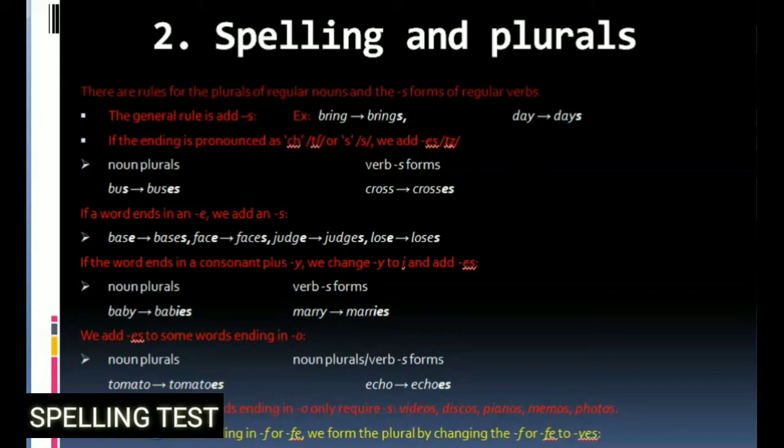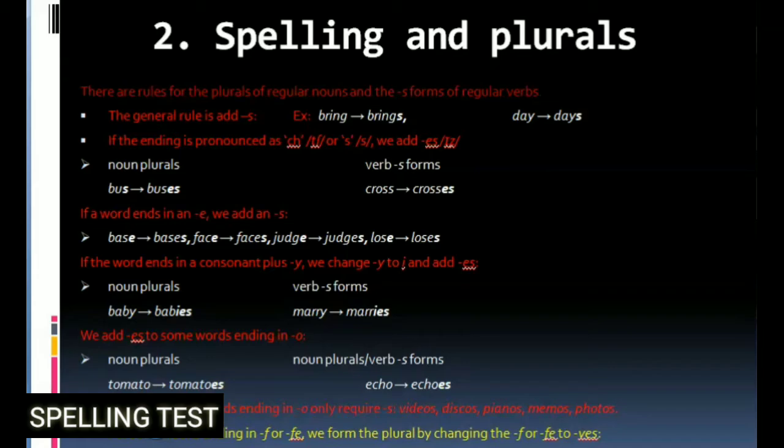If a word ends in an E, we add an S. Base, bases. Face, faces. Judge, judges. Lose, loses.